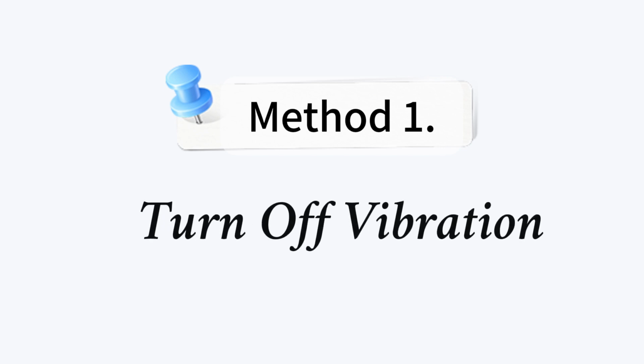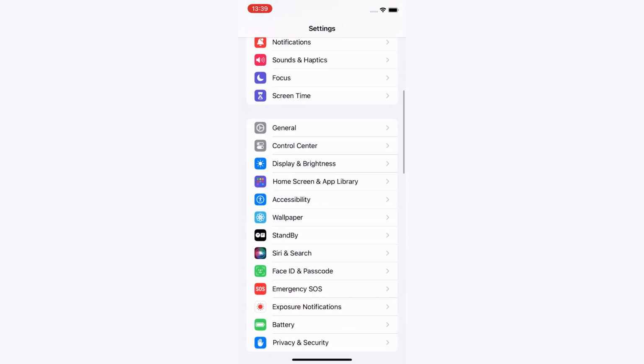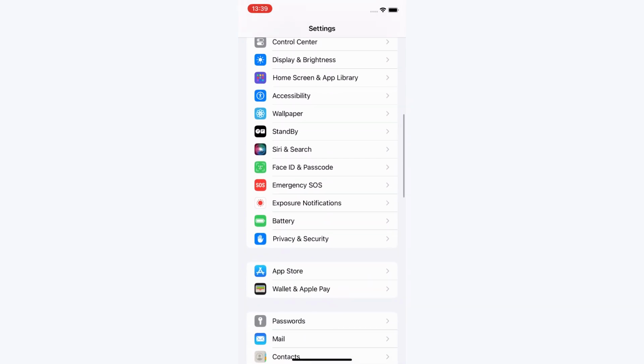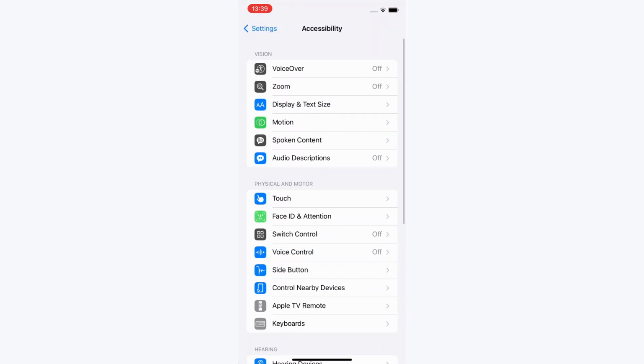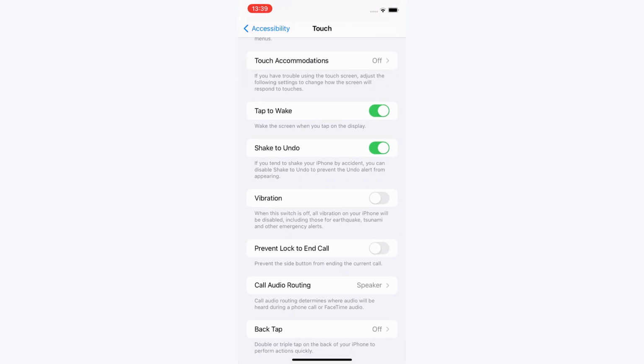Method 1. Turn off vibration. Launch Settings. Scroll down and select Accessibility and then Touch. Then you can toggle off the vibration switch.